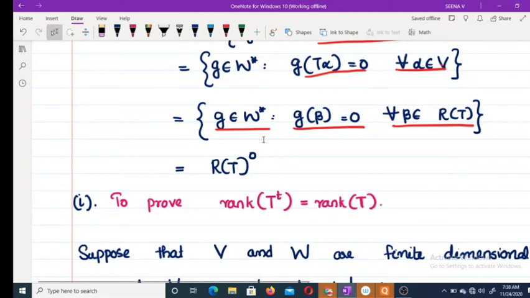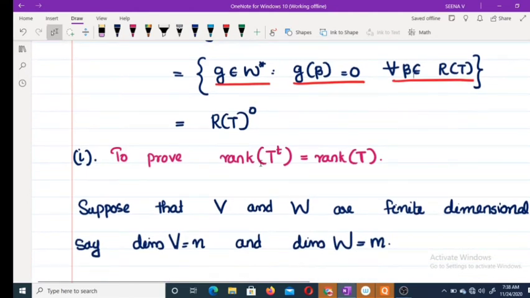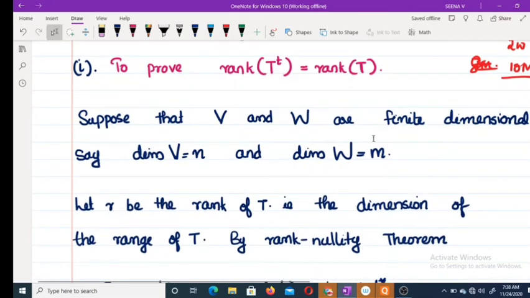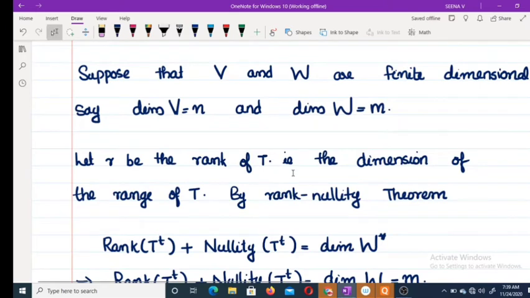Okay. Now moving to another important result. Prove that the rank of T transpose is equal to the rank of T. Usually asked for 7 marks. Oh, sorry, 2 weightage. 2 weightage means 10 marks. Suppose that V and W are finite dimensional. Say the dimension of V equals n and the dimension of W equals m. Now let r be the rank of T, that is the dimension of the range of T.